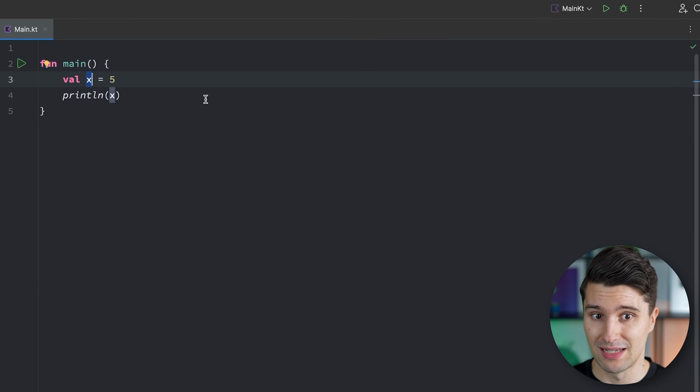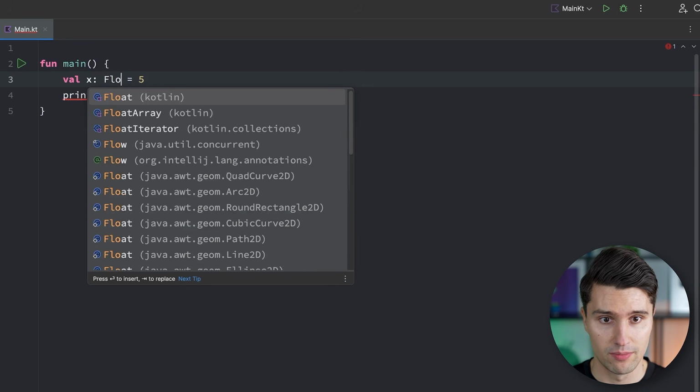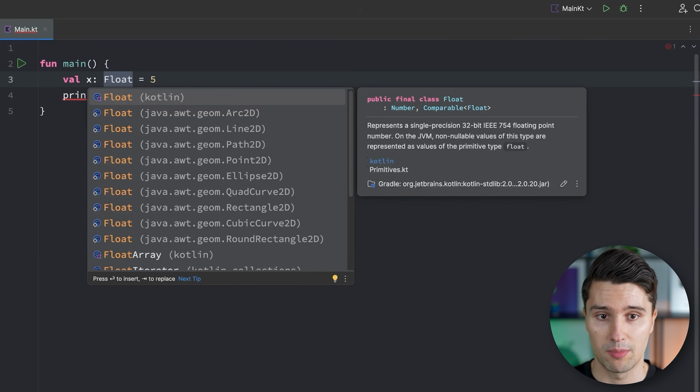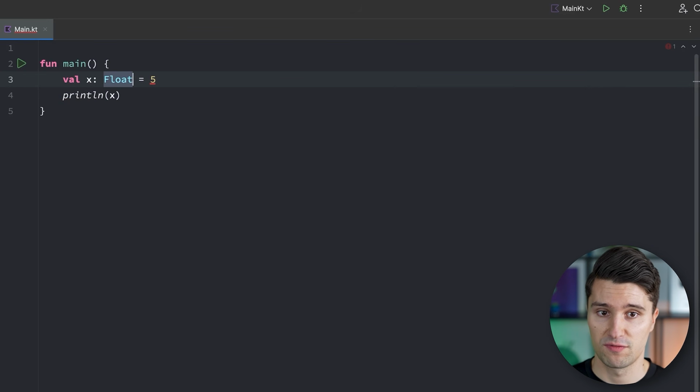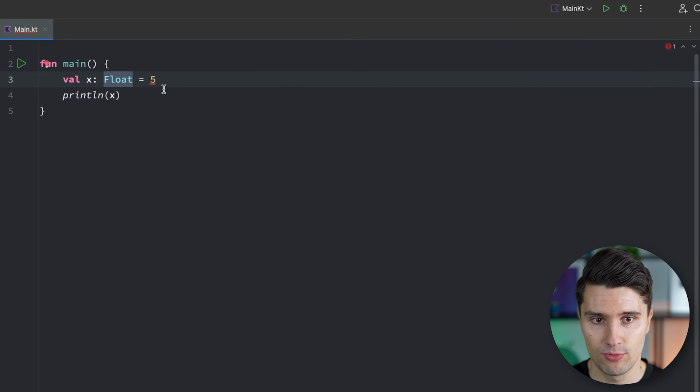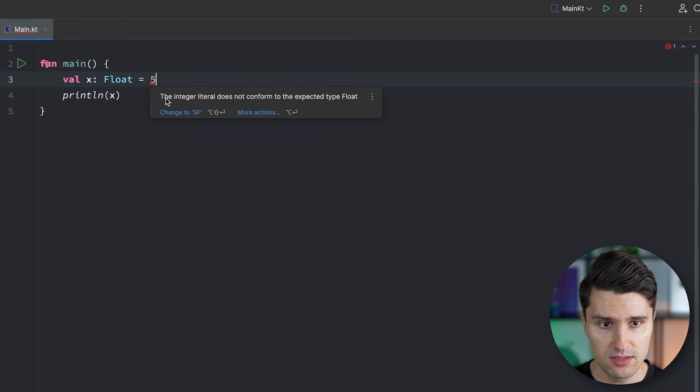If we now want to use a decimal number, then we have two data types for that. On the one hand, we have so-called float numbers, and on the other hand, double numbers. So if we want to say this 5 should be a float number, and I will get to the difference to double in a moment, we could specify Float here. And then suddenly we get a complaint from our IDE, this 5 is now underlined. If we hover over this, it says the integer literal does not conform to the expected type Float.